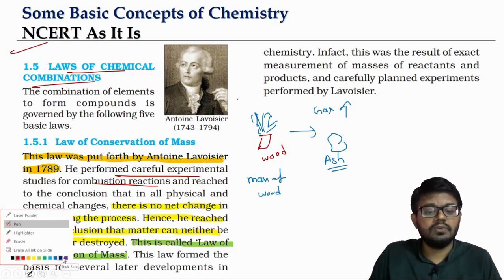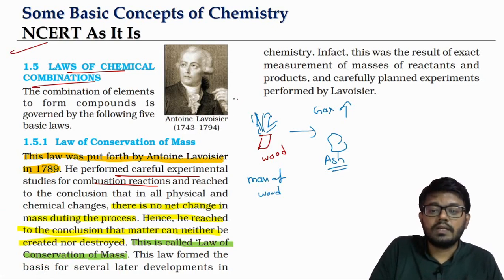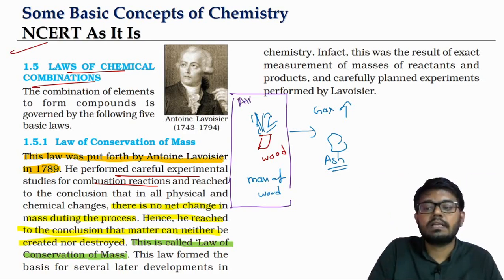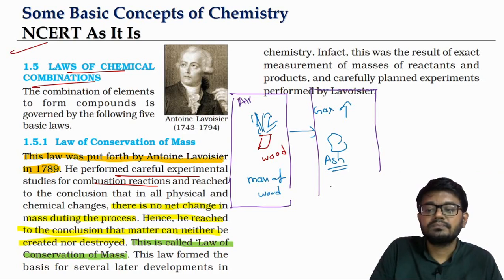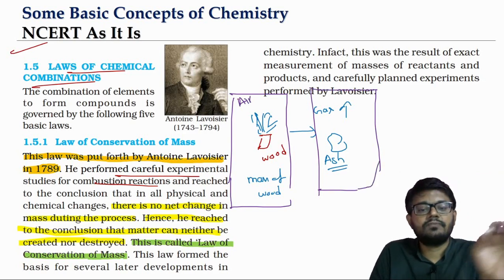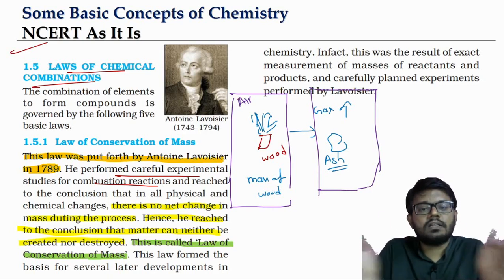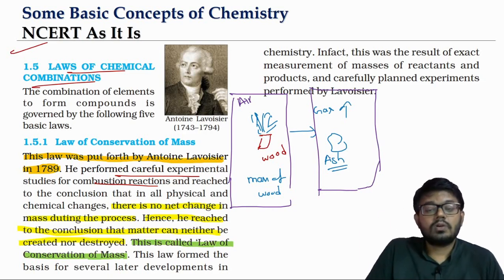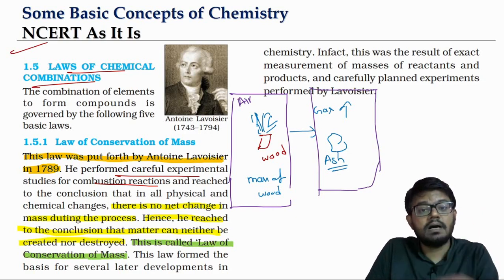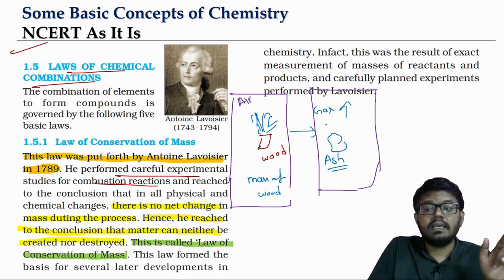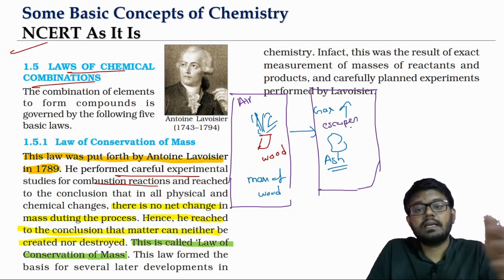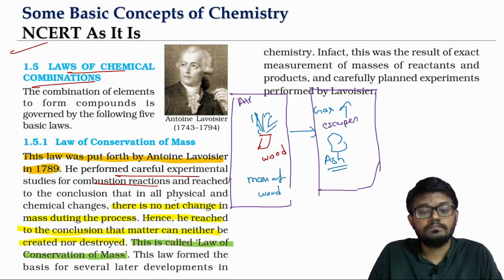You will have to look at everything that is there before the beginning of the reaction. Here you will be having what? Wood is one reactant, wood material basically, and the other reactant is the air that is there. You have to keep this in a closed container. You should not allow anything to escape. So that's why we mentioned the words careful experimental studies. If you look at the total mass of all the reactants before the reaction, and the total mass of all the products, you have to include the mass of the ash and the mass of the escaped gases. Usually these gases will escape, whether it is carbon dioxide or water vapor, you have to include that mass also.